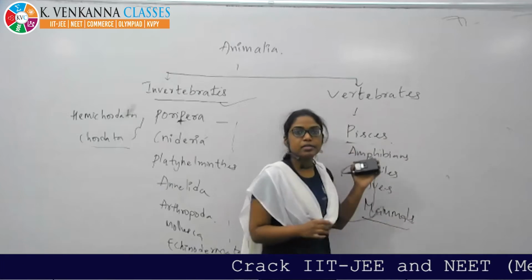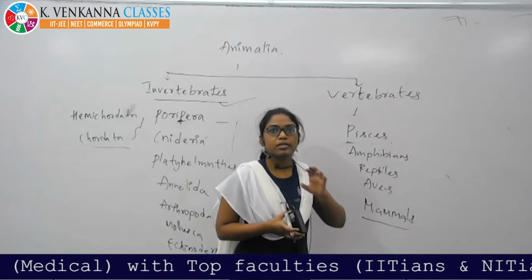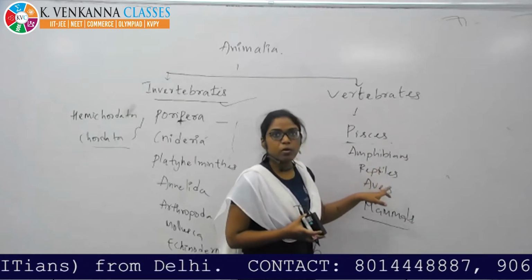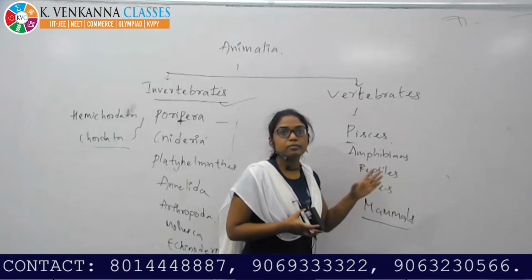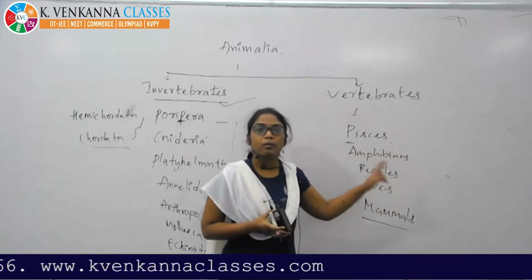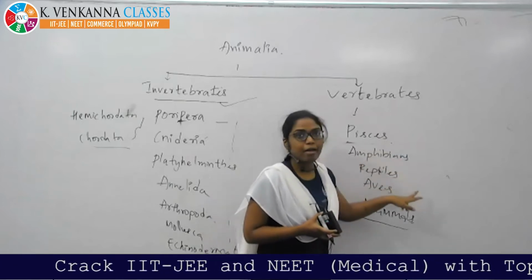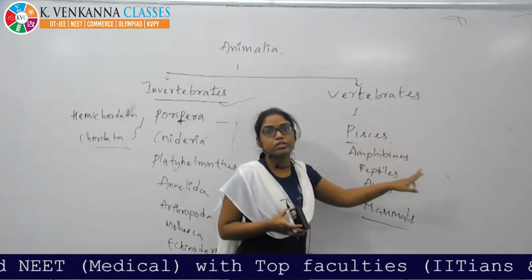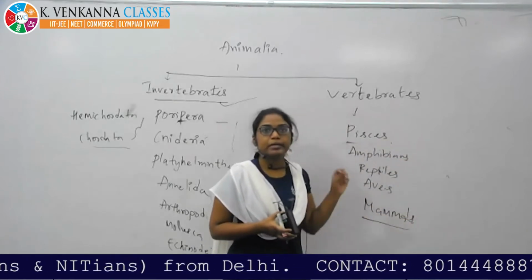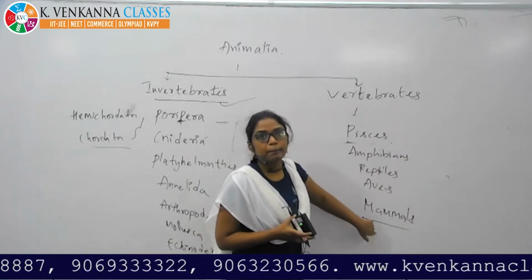Here the organization is increased, and a definite organ system you can see. Aves are birds. Reptiles are crawling organisms like lizards. Amphibians like frogs live both on land and in water. Mammals are all the organisms with mammary glands which give birth to young ones.